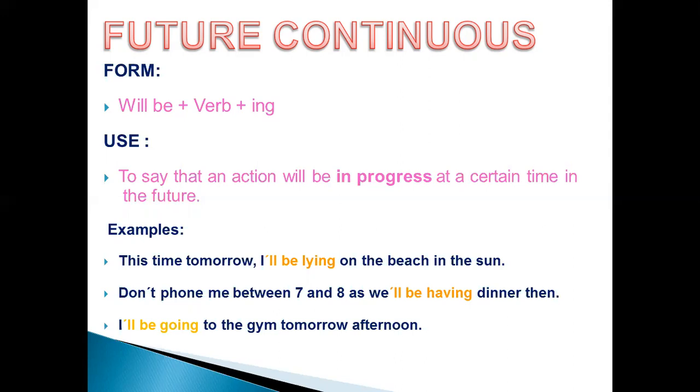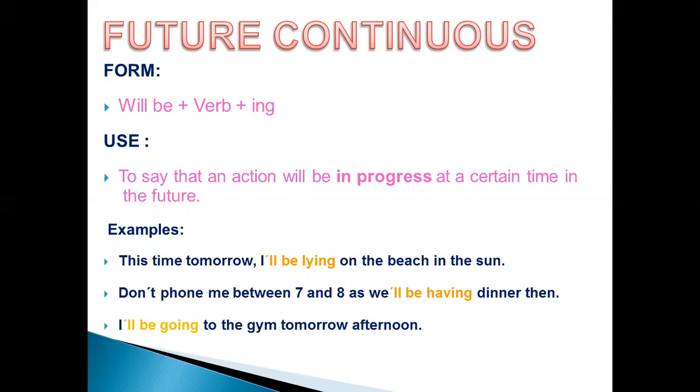Let's get some examples. The first one is: this time tomorrow, I'll be lying on the beach in the sun. It means that I'll do something and continue in the future time.